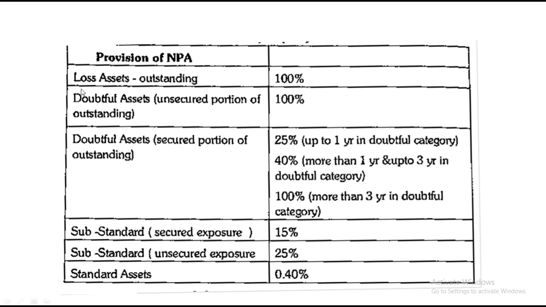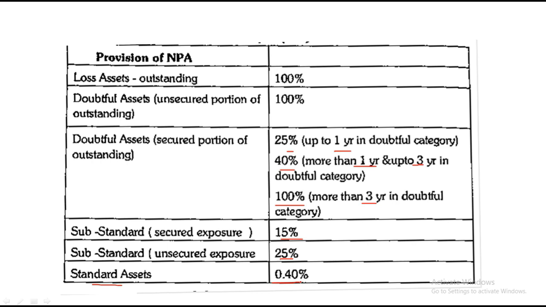So number one, for loss making assets which are still outstanding, the provision that the bank has to make is 100%. For doubtful debts, again it is 100%. For doubtful debts up to 1 year, now this is very important, up to 1 year it is 25%. More than 1 year but up to 3 years it is 40%, and 3 years and above everything is converted to 100%. Next, substandard for secured loan is 15% provision. Substandard for unsecured exposure is 25%, and for standard assets, 0.4%.